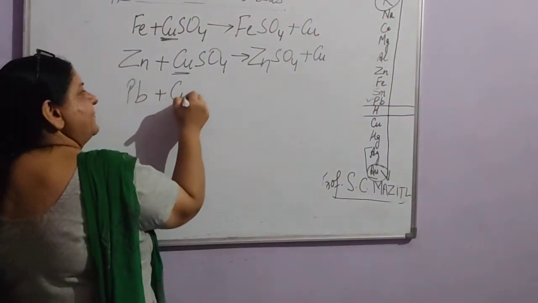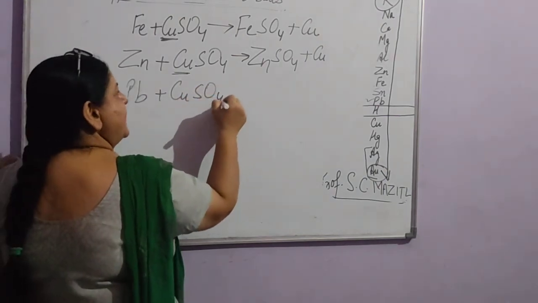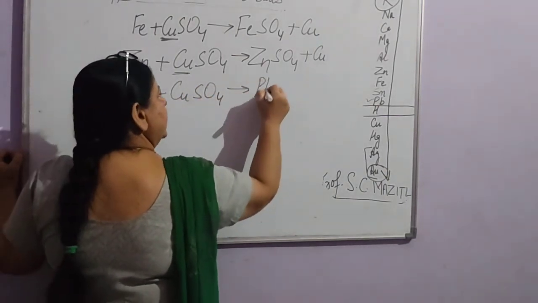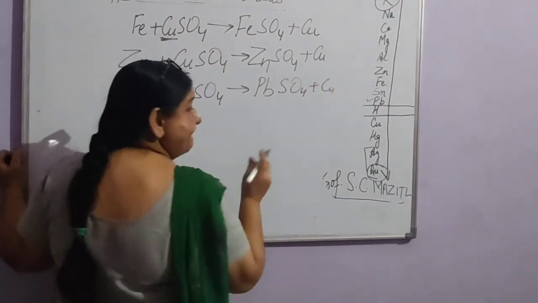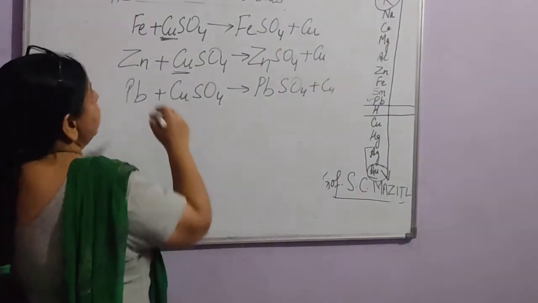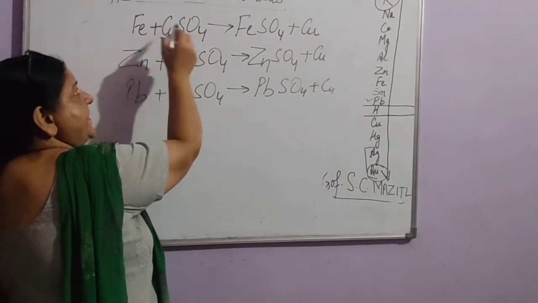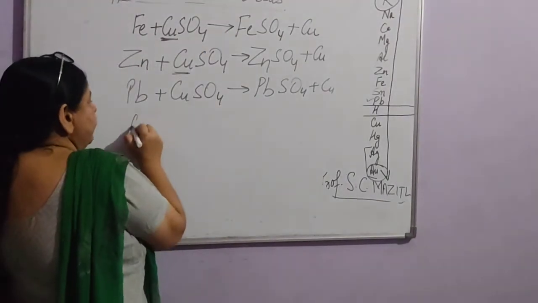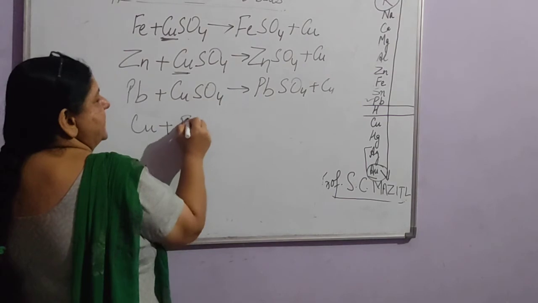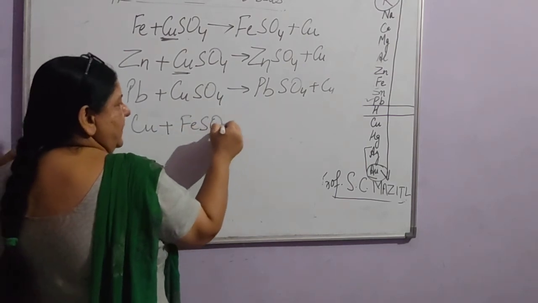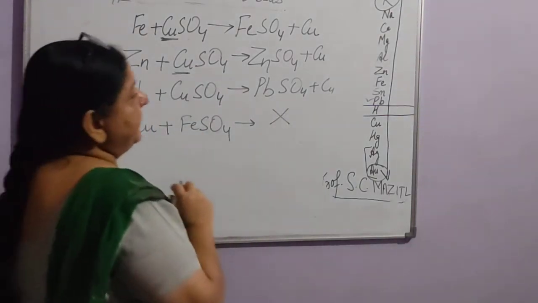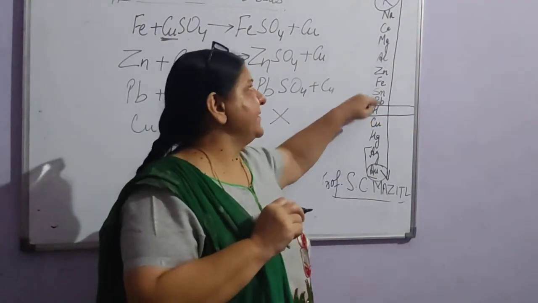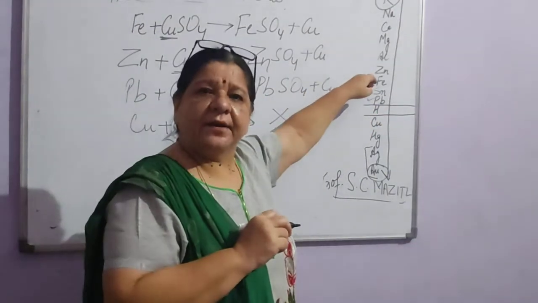Lead plus copper sulfate will also form lead sulfate plus copper. But if we reverse this, in place of putting iron in copper sulfate solution, we put copper in iron sulfate solution, what will happen? No reaction will take place because copper is less reactive than iron.